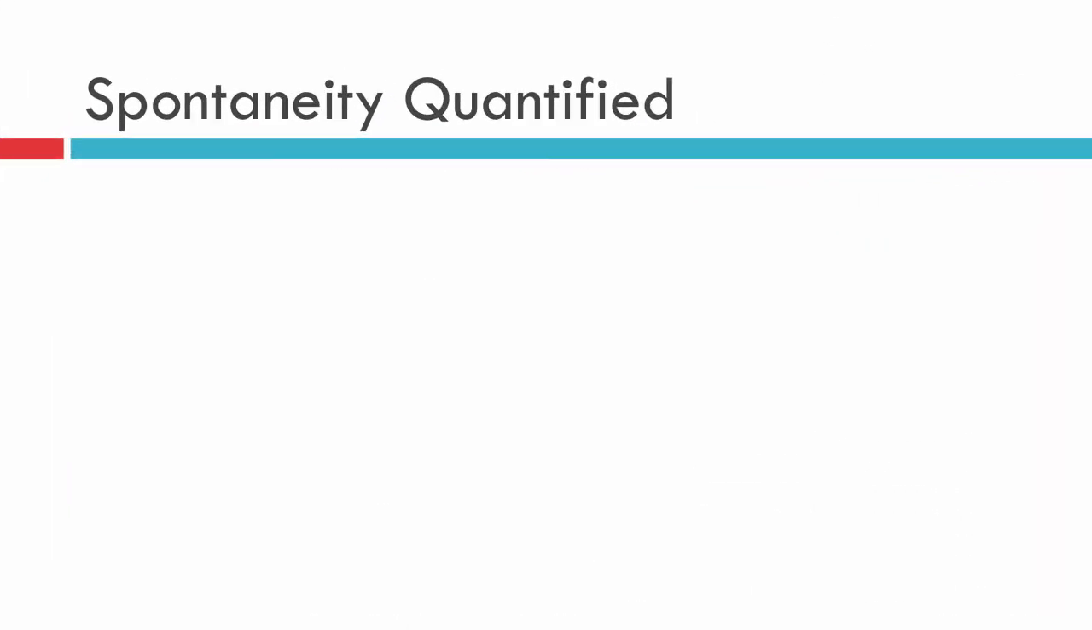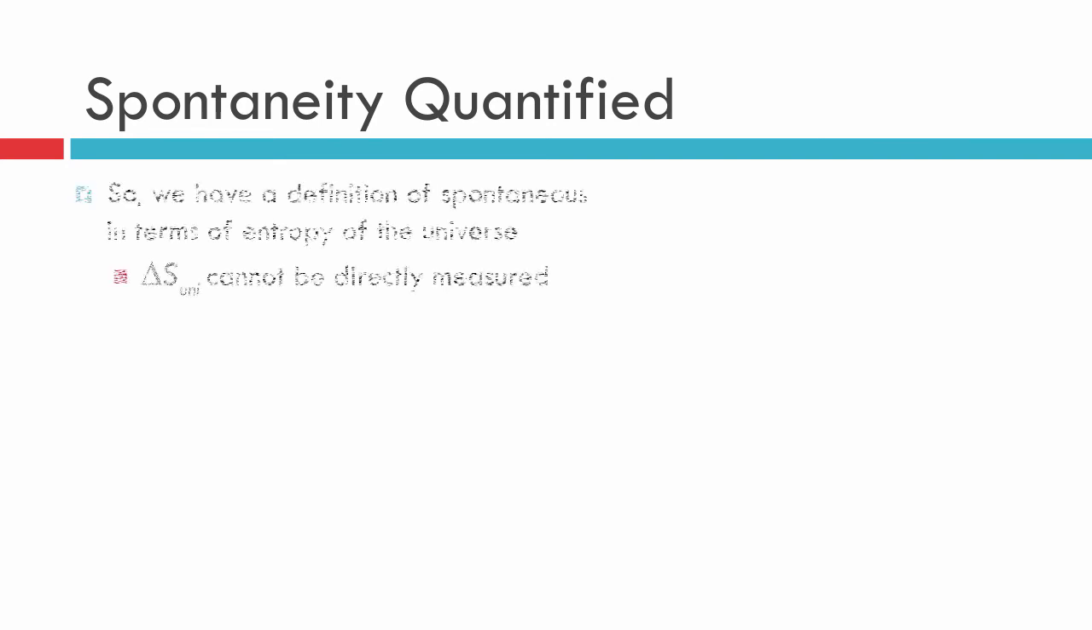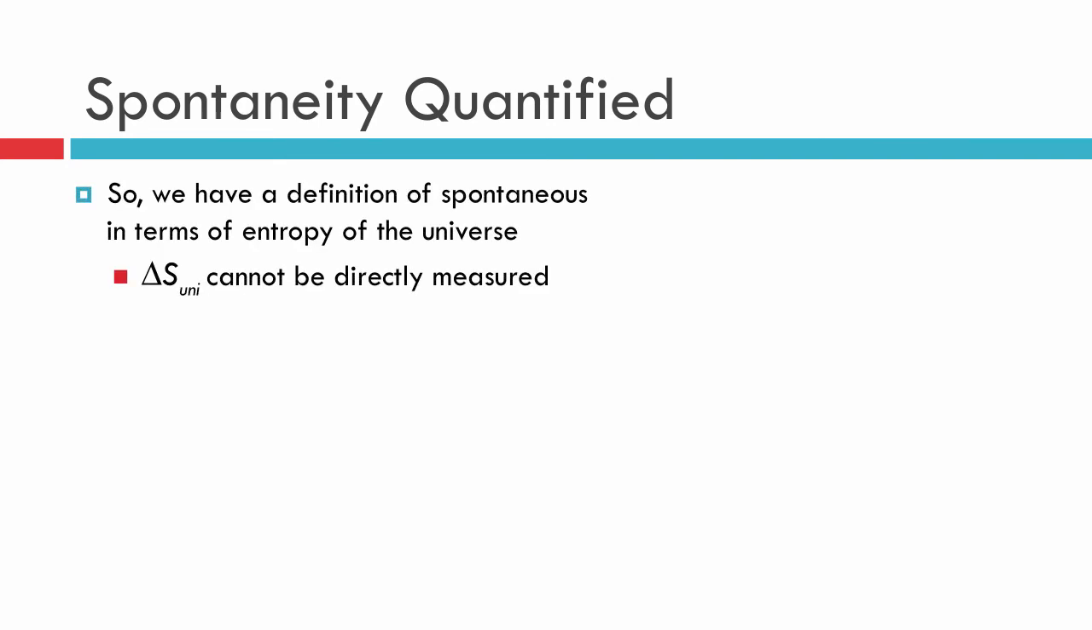All right, we're almost to the point where we can put a quantification onto spontaneity. We know some things about it. Reactions tend to be spontaneous, okay? They tend to be spontaneous if they give off energy, and they tend to be spontaneous if they break into a bunch of pieces. So that's the kind of thing we already know, but how can we quantify it? How can we put a number to it?